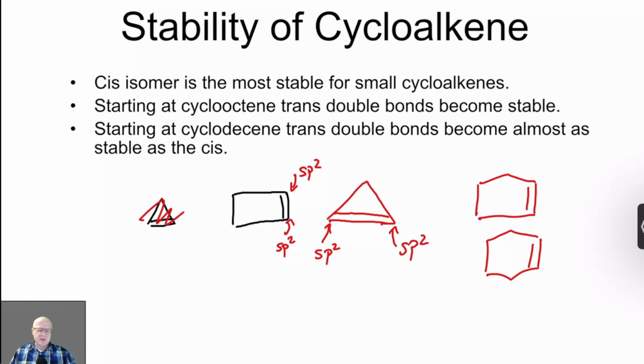But you did also notice that 3-member rings were extremely rigid. 5-member rings became a little more free. 6-member rings a little more free. As you get bigger and bigger rings, they get more and more freedom of movement. They can kind of flop around because they're bigger, right? As they get bigger, they have more freedom to move. Same thing happens in cycloalkenes. The rings get bigger, they have more room to move. So they can twist to become trans in an 8-member ring.